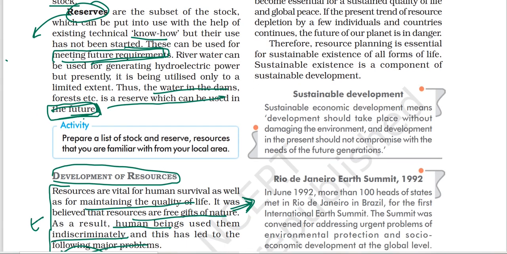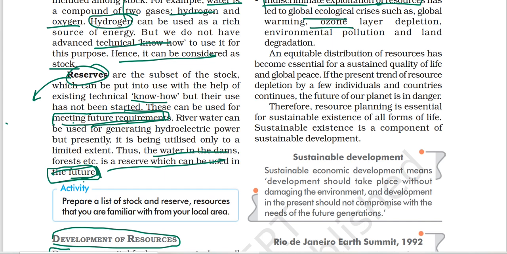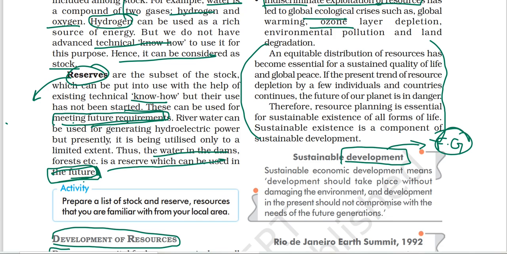Then ultimately we talk about sustainable development. Sustainable development means development should take place, but not at the cost of future generations. Do remember that it is not at the cost of future generations. We are doing development, but it should not harm our environment also. That is sustainable. Development should take place without damaging the environment, and development in the present should not compromise the needs of future generations.